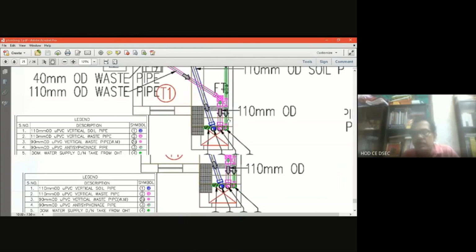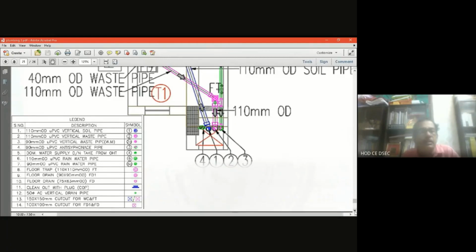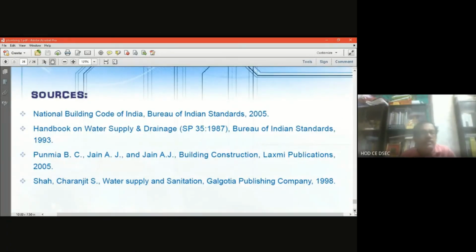This lecture note I will definitely share with everybody, so you will get more details. Now, what is the source from which we have prepared the material? Obviously, the National Building Code of India, by the Bureau of Indian Standards, BIS, where typically all the plumbing system has been narrated. Apart from that, we have taken help from the Handbook of Water Supply and Drainage, that is SP35. As reference books, you can refer to B.C. Punmia, and the S. Chandrajit Shah book is also very important. These references we have taken for this lecture note which I am going to show you.